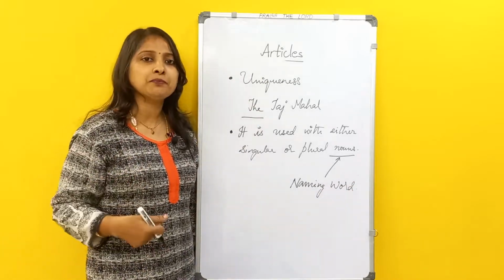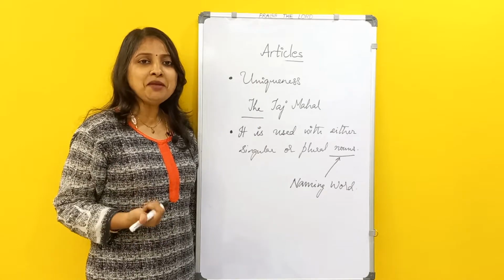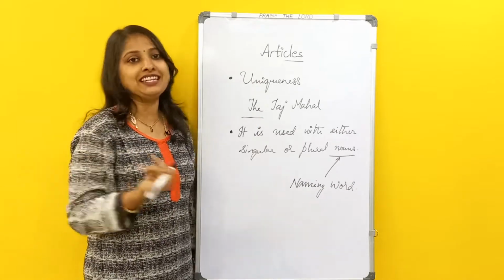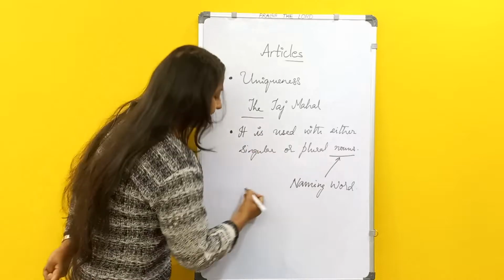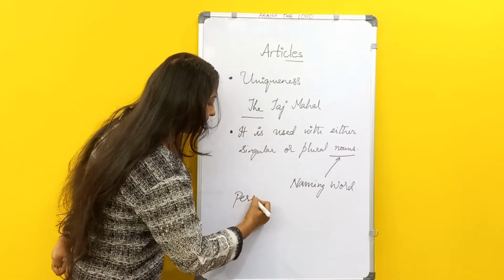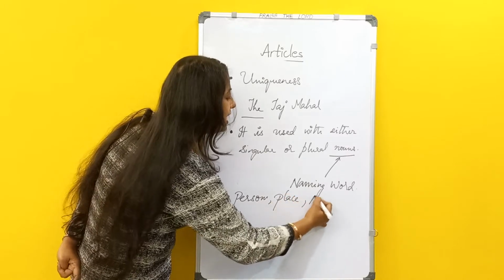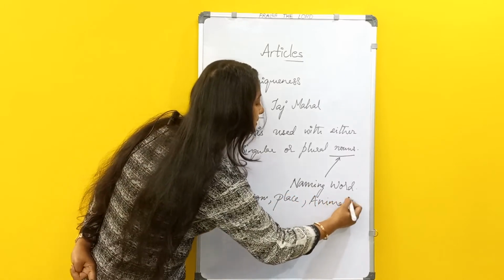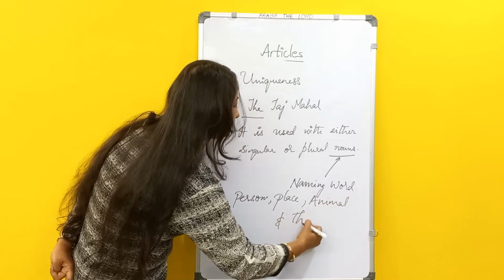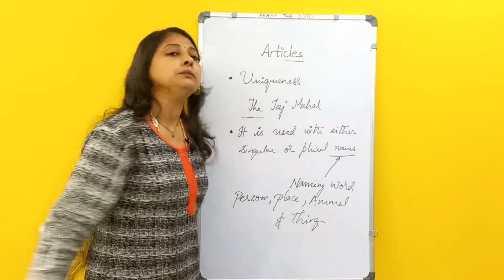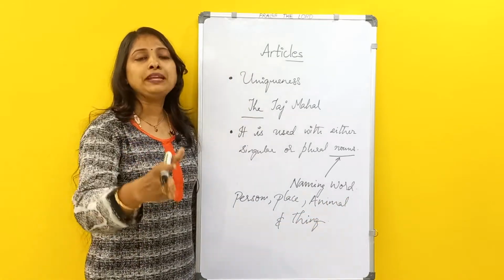What does it name? It will be naming you, me, everything around. So it names the person, place, animal and thing. Noun is simply a naming word.